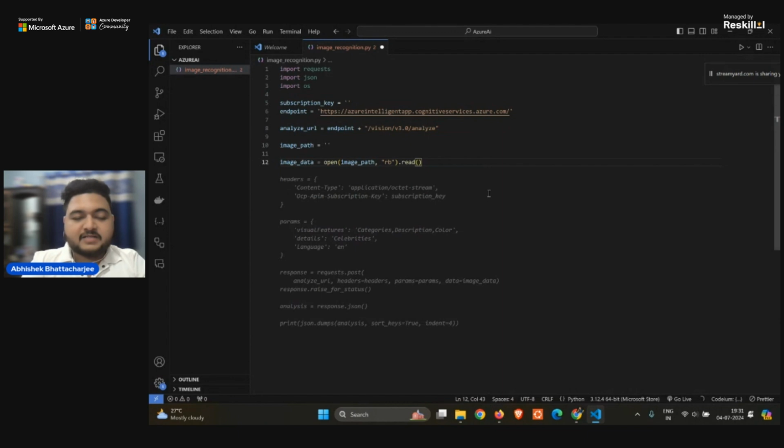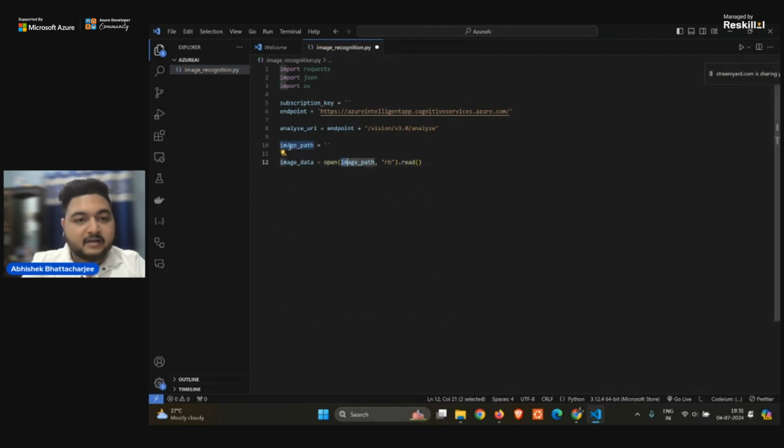So firstly, I will be opening this image data, that is open what? The image path. RB is read in binary mode, right? It will break it into bytes, and the function is read. You have to read the image path, right?